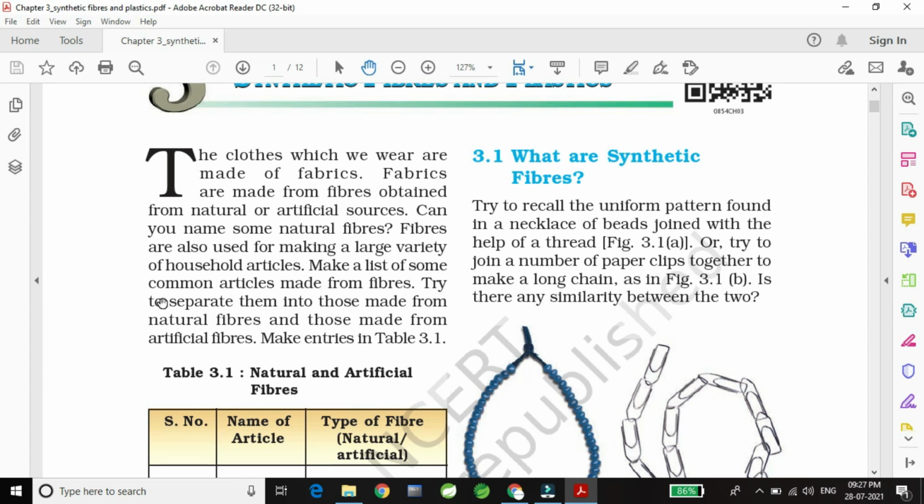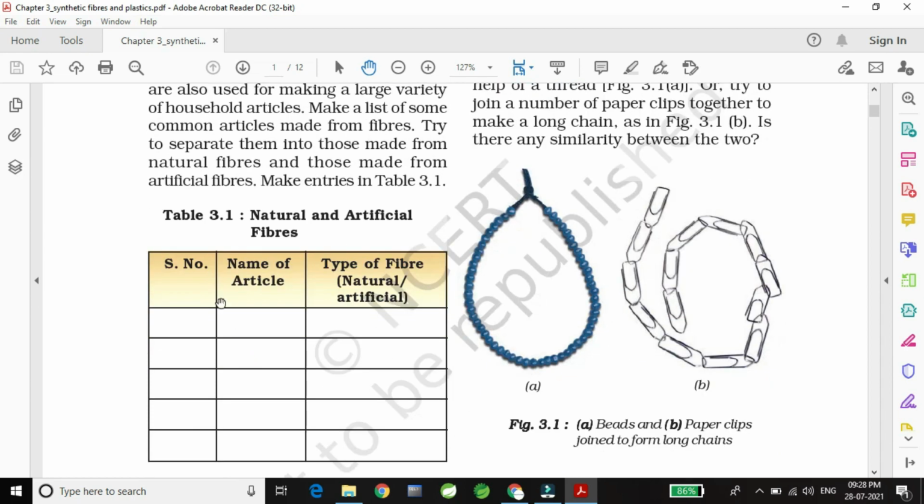So make a list of some common articles made from fibers. That means maybe natural fiber, maybe artificial fiber. Try to separate them into those made from natural fibers and those made from artificial fibers. So here the table is given, natural and artificial fiber, and we have to write here all the names of the articles, and whether the articles are natural or artificial.